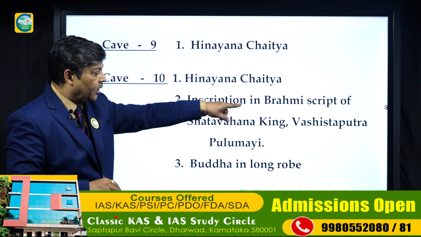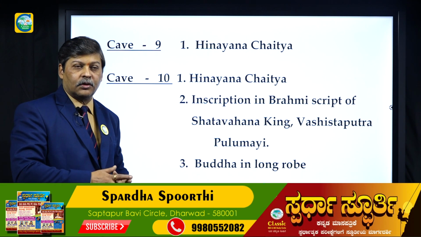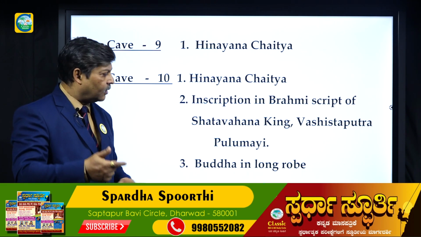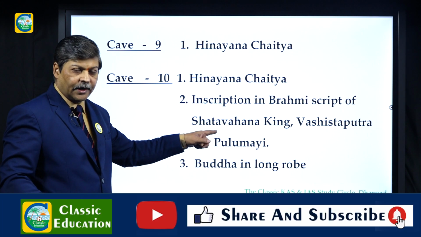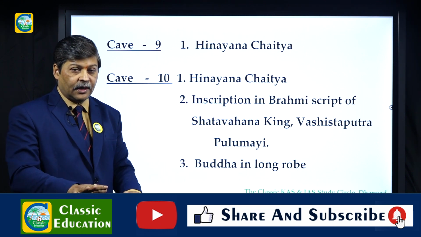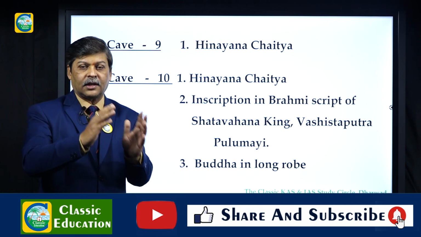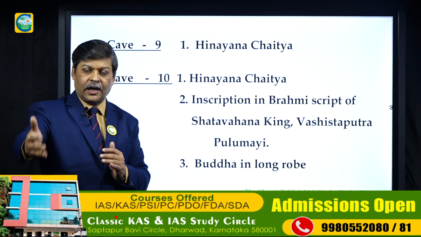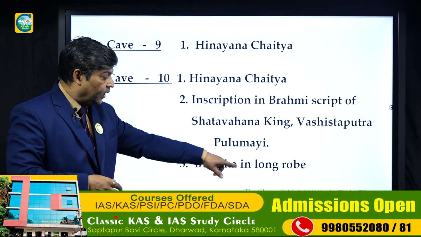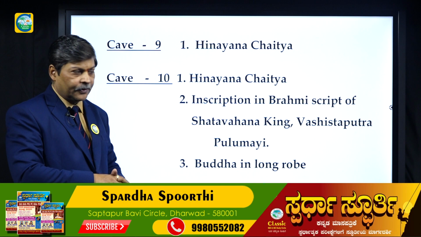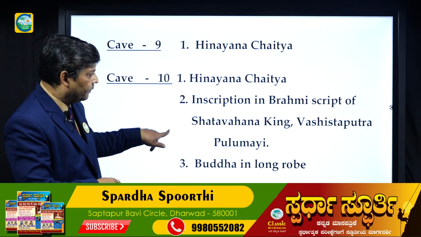Then we have an inscription in Brahmi script of a Shatavahana king, Vashishta Putra Pulamayi, who was the successor of Gautami Putra Satakarni, and belonged to the Shatavahana dynasty. The evidences I gave you show that these caves were excavated under different dynasties, the Shatavahanas, Vakatakas, the Guptas and the early Chalukyas. So that is the evidence we have got. Buddha in a long robe. Robe is a cloth. So we have the paintings and the inscription in cave number 10.